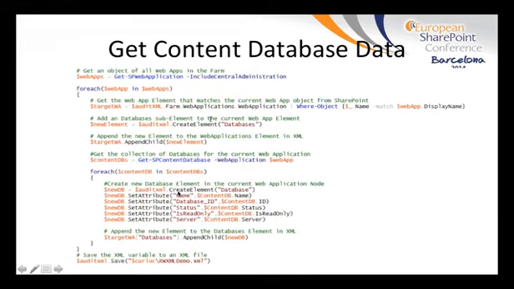All right, so next we're going to actually look at getting the content database data for your web applications. So here we have another for each loop to cycle through each web application. Looks very similar, and then through each content database connected to that web app. There's not a lot new here except that I chose to set just attributes for the database element instead of setting inner text or adding any sub-elements.